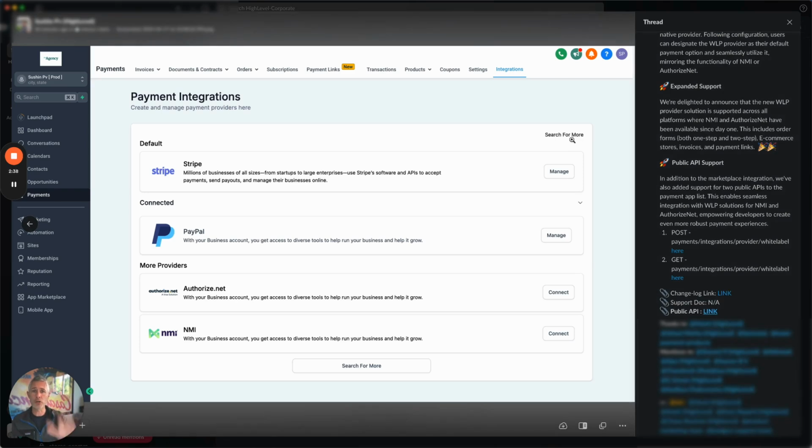But if you are a user and you're saying to yourself, I would love a payments provider that I know of to come into the app who can give good rates or this or that, this is how they can do it. Have them go to developers.gohighlevel.com, create a marketplace app, and there's a place where you say, I'm a payments provider, and it walks you all through it. This is a great way for us to democratize payments and give people basically infinite options when it comes to payments.